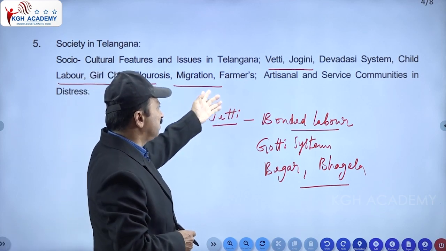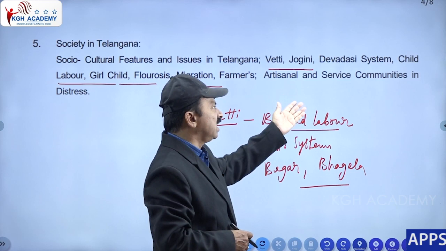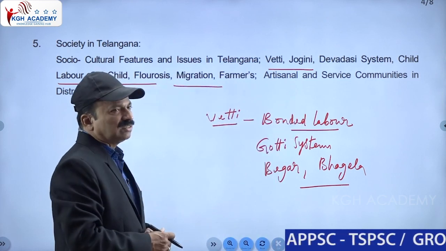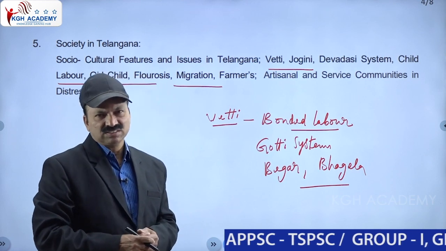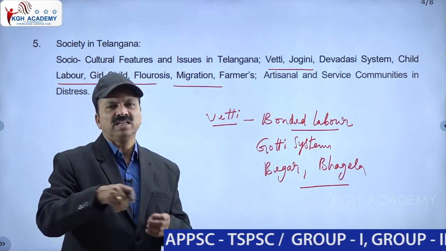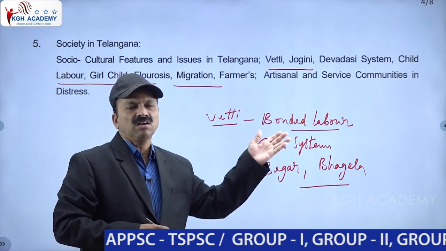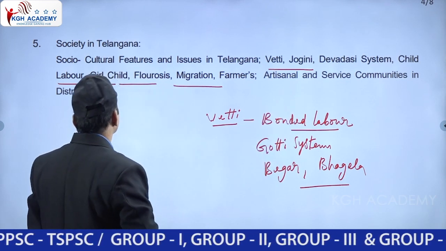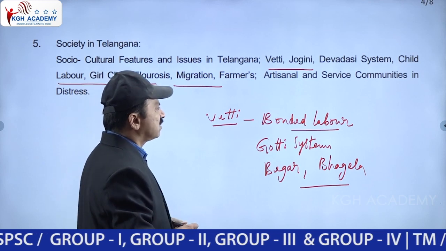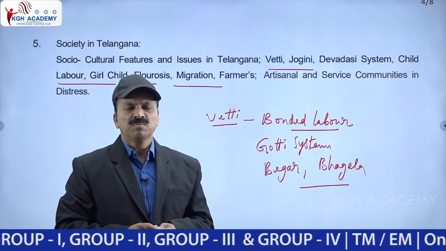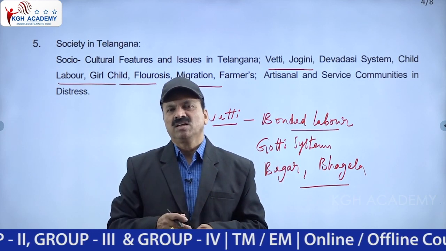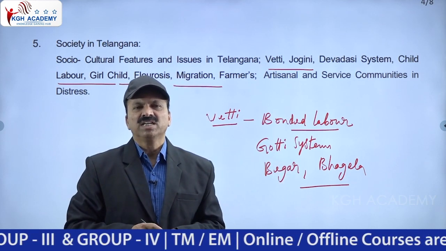Farmers, migration of farmers. Then artisanal and service communities, especially people doing different professions, artisans. For example, the knitting of bags comes under artisans. Service communities especially are in distress. Previously they had good strength, manufactured things and earned their livelihood, but nowadays they have completely lost it.